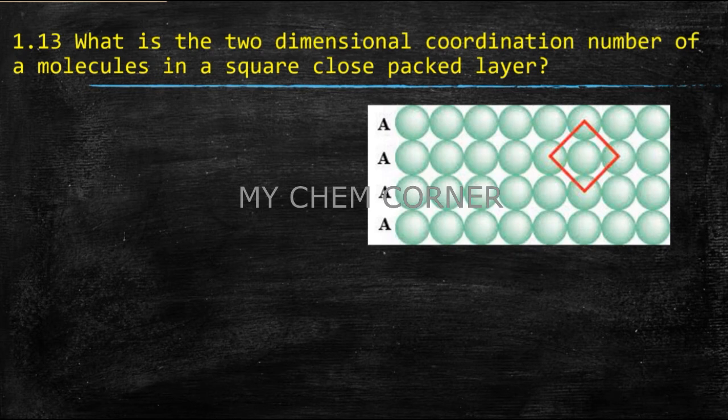Now in this case, I want to know what the coordination number is. So I've taken a random sphere that's in the center. How many atoms are touching it? I have one here, one here, one here, and one here. So in total there are 4. So the coordination number of any atom in a two-dimensional square close packing is 4. You just see how many atoms are touching a particular atom in that entire arrangement. That way you're going to identify the coordination number.